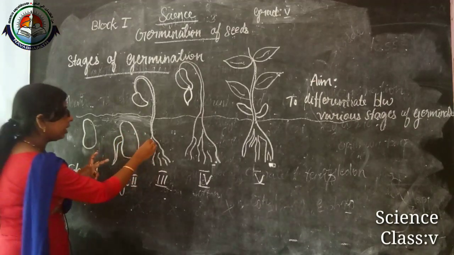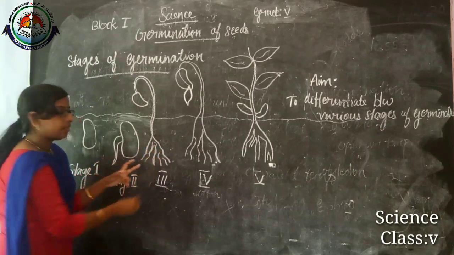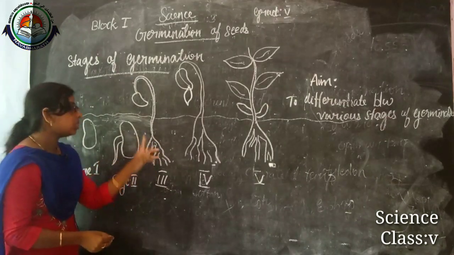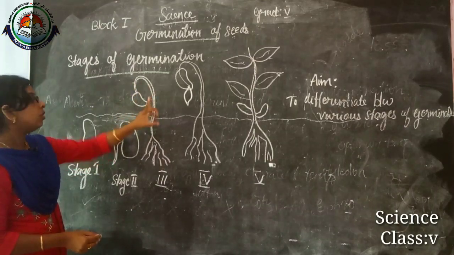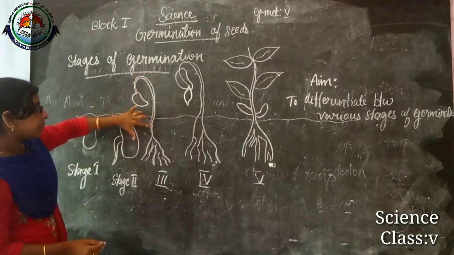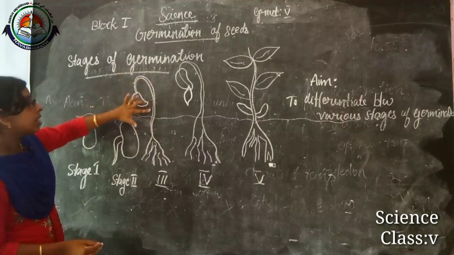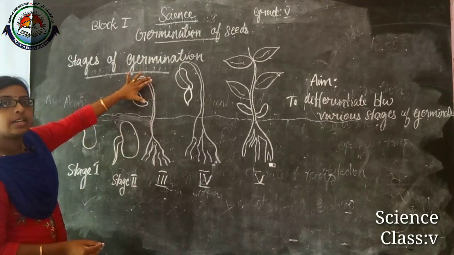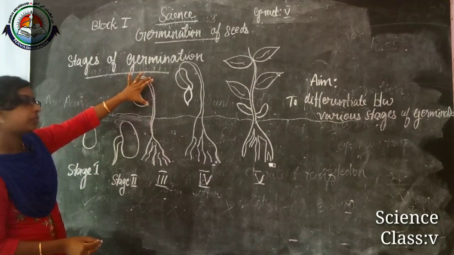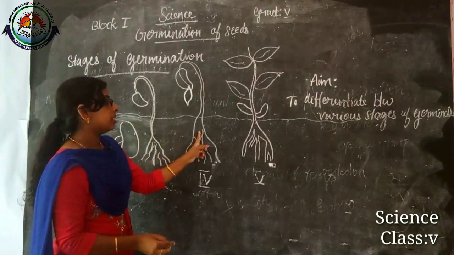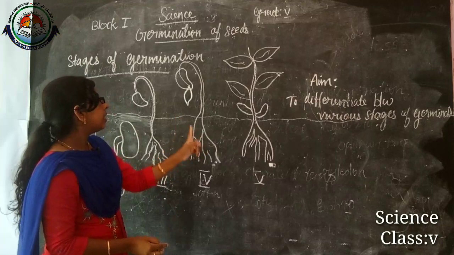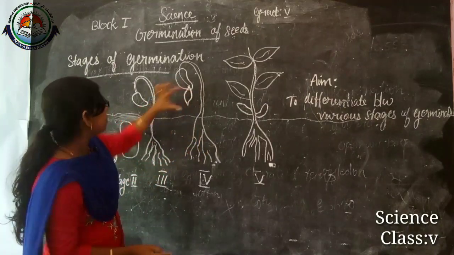In stage 3, the radicle develops as a root and the plumule emerges out, and the stem. That means this is the shoot. The stem straightens in an upward direction. Here we consider the first leaves.